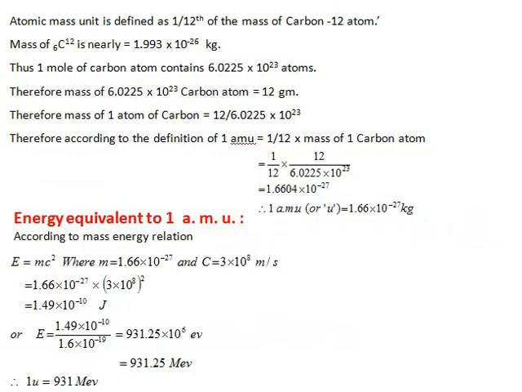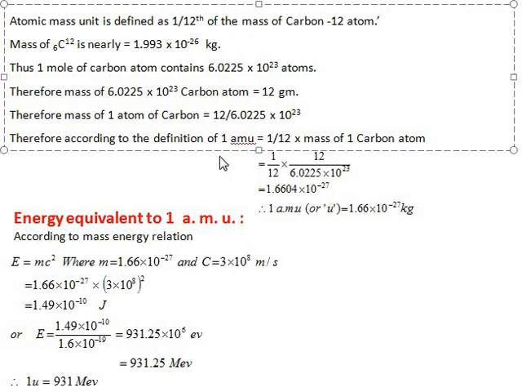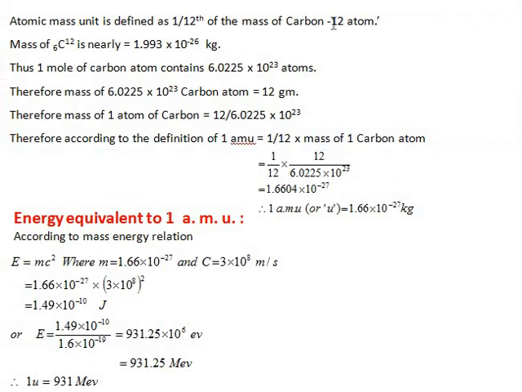What is the atomic mass unit? The atomic mass unit is defined as 1/12 of the mass of the carbon-12 atom. Dear students, why did they choose carbon instead of any other element? Initially the scientists chose hydrogen, the lightest element in the universe. But later on they found that hydrogen is not a liberal element that can combine with all the elements to make a new element, so some complications came. Therefore they chose the carbon element.